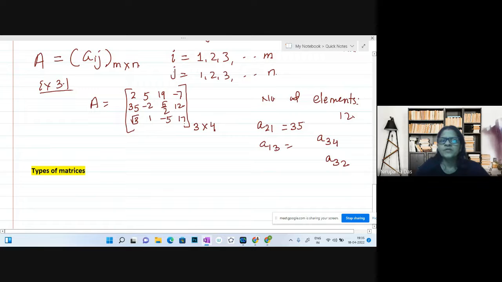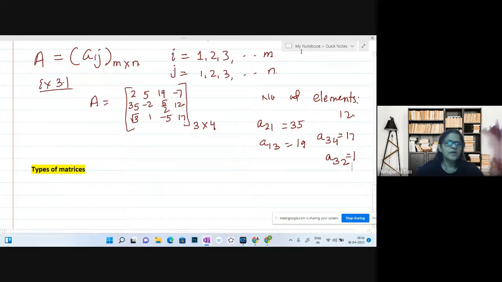A13 means first row, third column. It's 19. A34 is third row, fourth column, 17. Then A32 is third row, second column. That is 1. Okay, so this is the way you can find the elements. And in case, number of elements regarding that also.